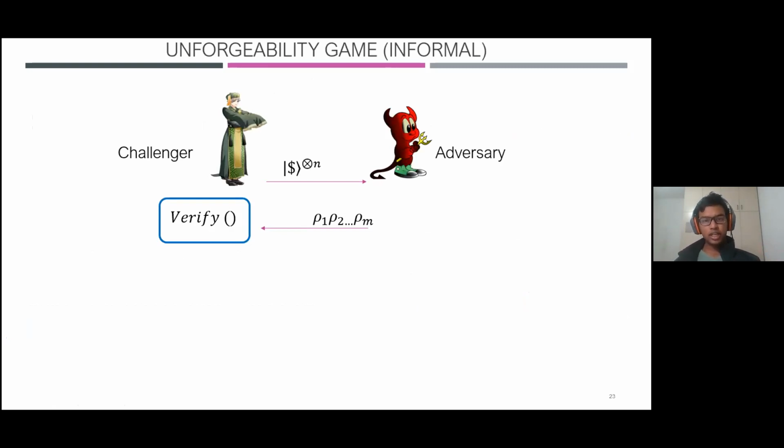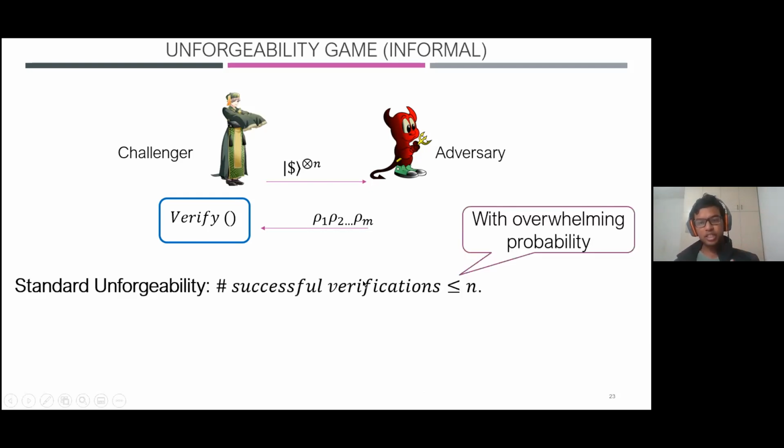So in an unforgeability game, there's a challenger and an adversary. The challenger runs the keygen and the mint and sends n money states to the adversary. The adversary does something fishy and sends m money states. You can think m is greater than n. And the challenger runs verify on each of these m states. And traditionally, unforgeability means that with overwhelming probability, the number of successful verifications that the adversary manages to pass should be at most n.